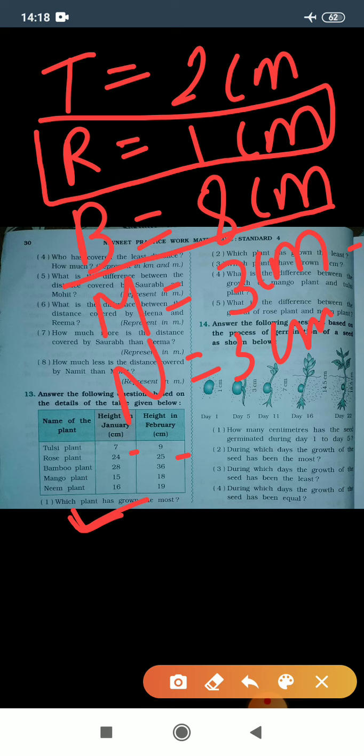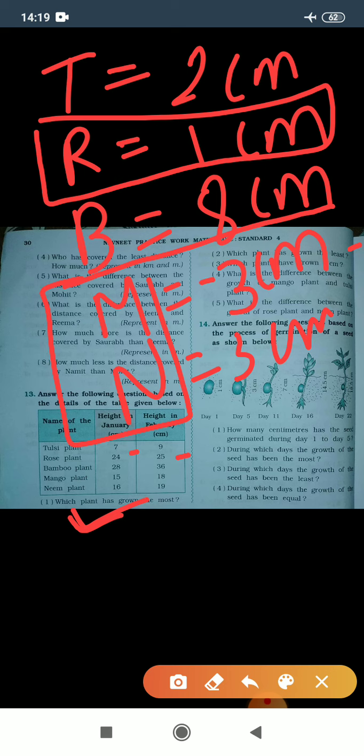Question number 3 is, which have grown 3 centimeter? So 3 centimeter is mango and neem. So the answer is mango and neem plant have grown 3 centimeter.